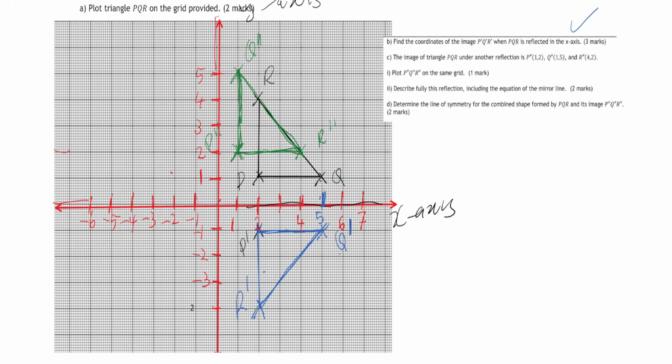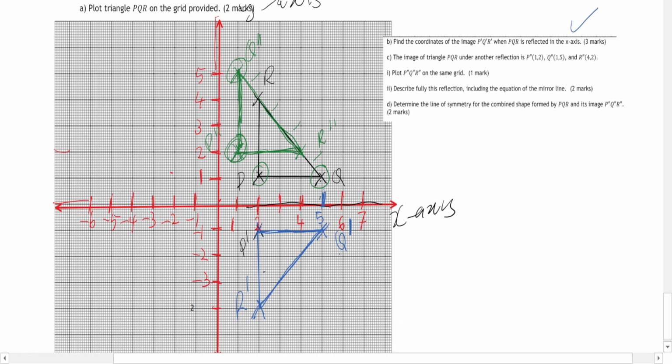Okay. So under reflection, plot that one. We plotted. Describe fully this reflection, including the equation of a mirror line. If you look at it, okay, very simple. Now you look at the distance from this to the image. So if you look at P to P double prime, the distance is like one box, and from Q to Q double prime, the distance is around 1, 2, 3, 4.